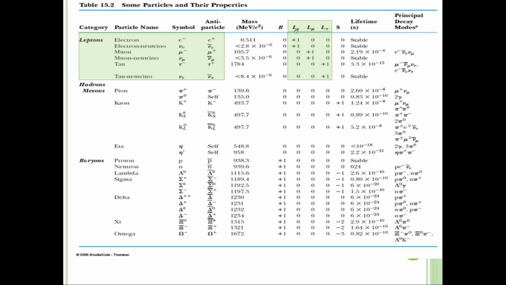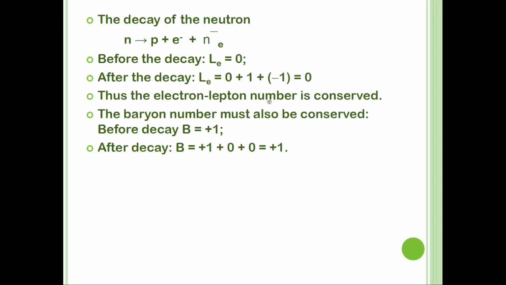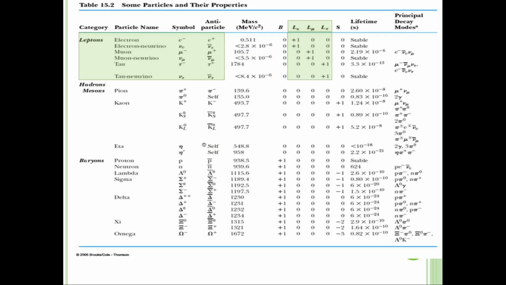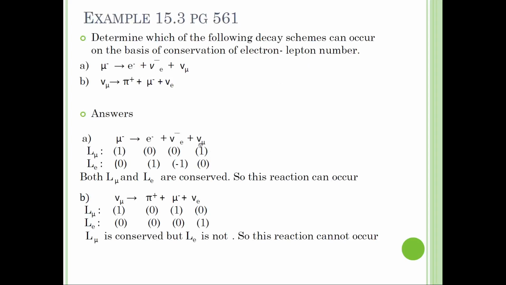Other than this law, it should be 0, so this one also 0. And then for neutrino mu, neutrino mu is positive 1. So before is 1, after is 1. So this one is conserved.